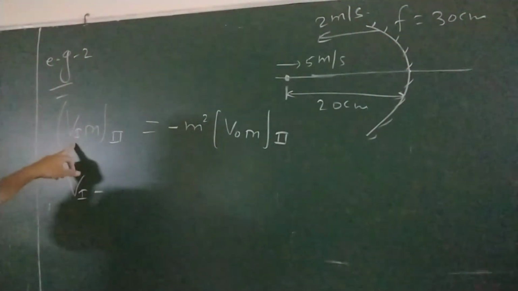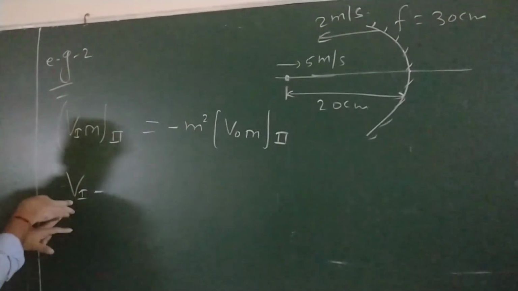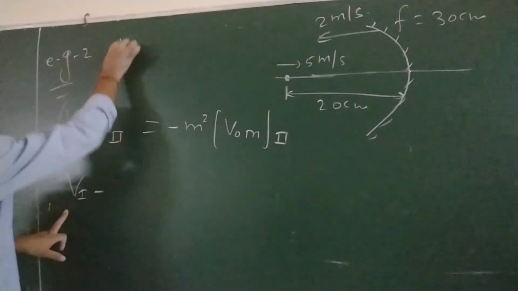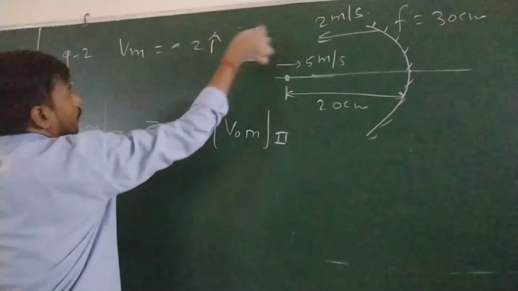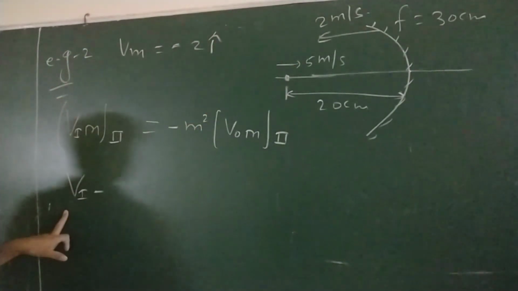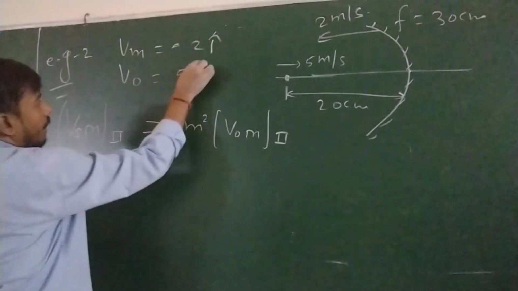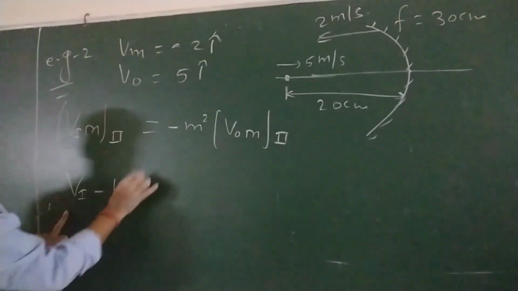Because we are calculating velocity of image with respect to mirror, it means velocity of image minus velocity of mirror. So what is the velocity of mirror? Minus 2 I cap, because it is going in negative x direction. What is the velocity of object? 5 I cap.